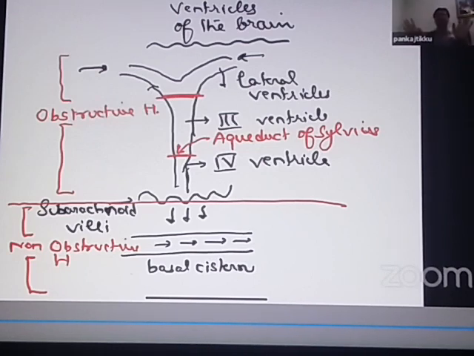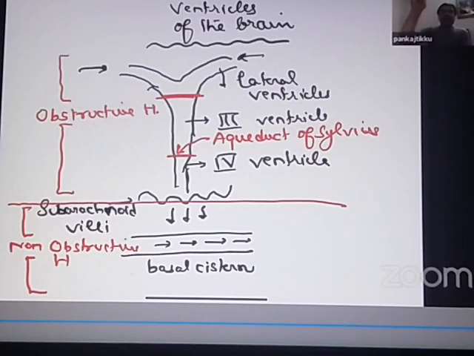I hope now it is very clear. Hydrocephalus can be of two types: it is either obstructive or non-obstructive. Obstructive hydrocephalus always occurs because of an obstruction to the CSF flow inside the ventricles. Whenever there is an obstruction inside the ventricles, above the obstruction the ventricles will start dilating. That is why we say this is obstructive hydrocephalus.